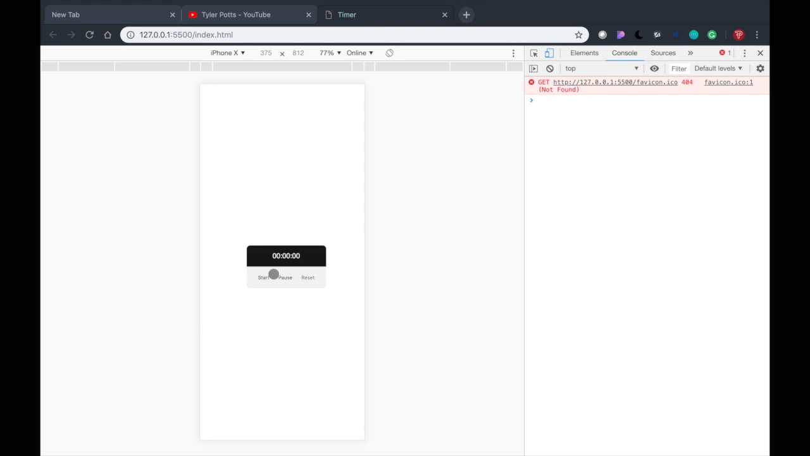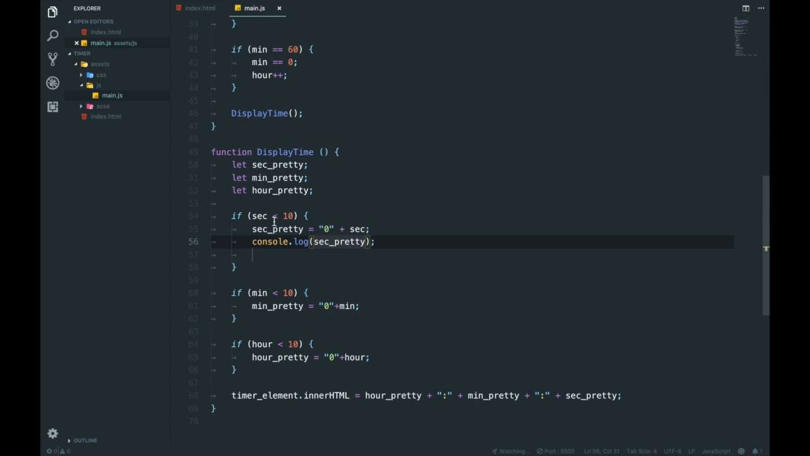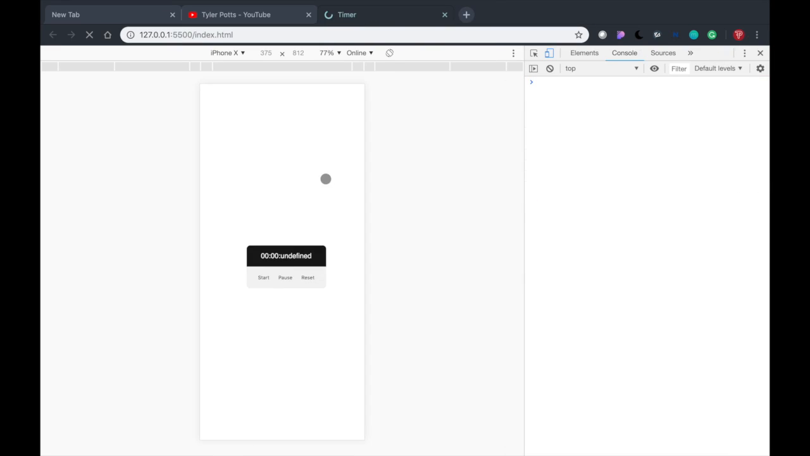So let's log sec underscore pretty. Oh, we have to wait 10 seconds. I apologize. Start. 1, 2, 3, 4, 5, 6, 7, 8, 9, 10. I know what's happening. We haven't defined this anywhere else. Oh, yeah, so now we actually have to go here. In here, we've got to go equal to sec, equal to min, equal to hour, and that should fix our issue. Can I get out of responsive mode?